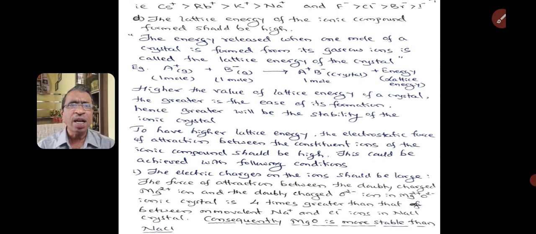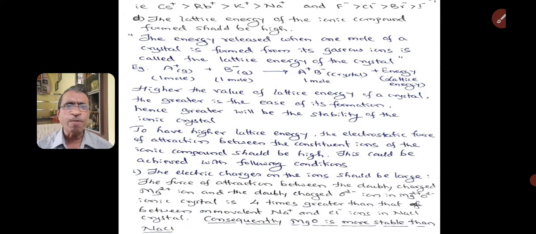To have higher lattice energy, the electrostatic force of attraction between the constituent ions of the ionic compound should be high. So this could be achieved with the following conditions. That is, how to achieve high lattice energy. For this, the first one is the charge on the cations. The electric charges on the cations should be large.